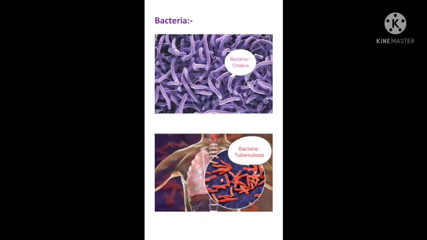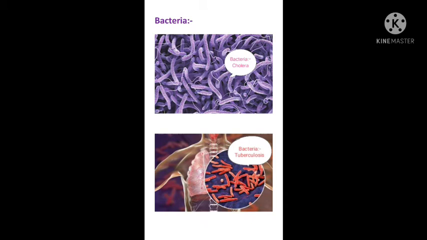So firstly, bacteria. What is this bacteria? Bacteria are a type of biological cells. They constitute a large domain of prokaryotic microorganisms, typically a few micrometers in length. They are very small, and their shape ranges from spheres to rods, and they may also be in spiral shapes.